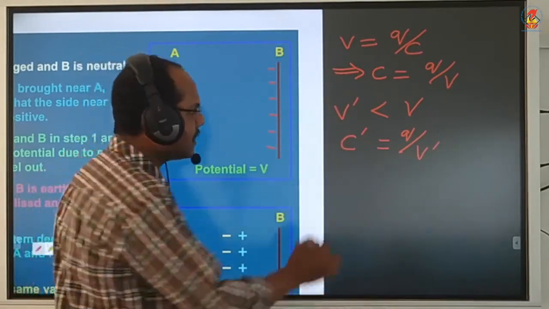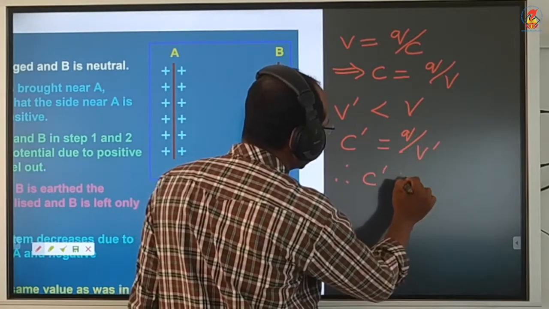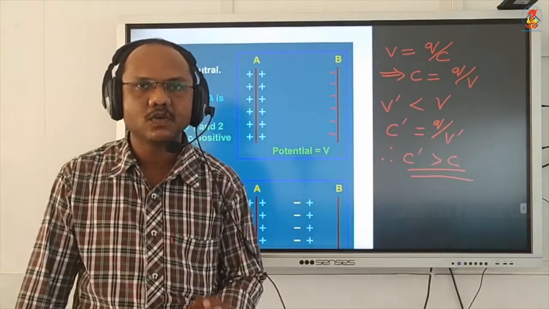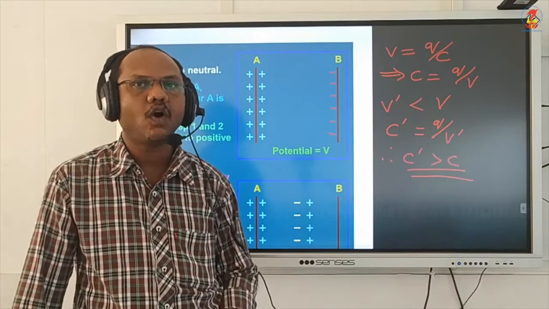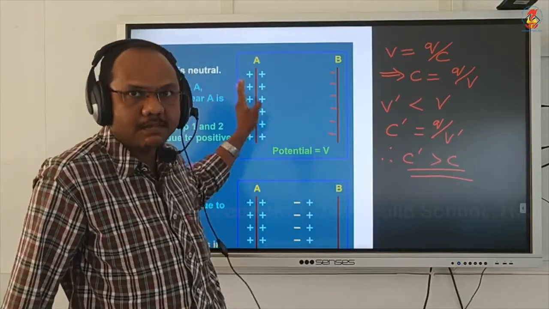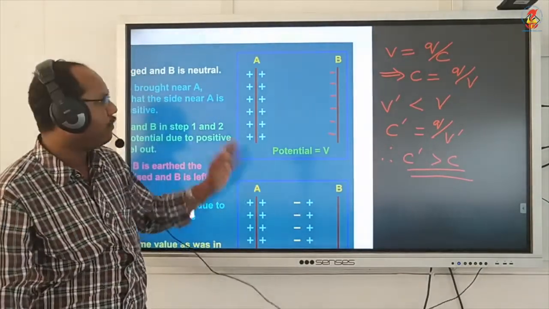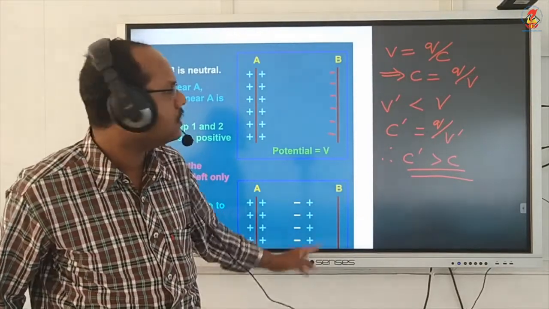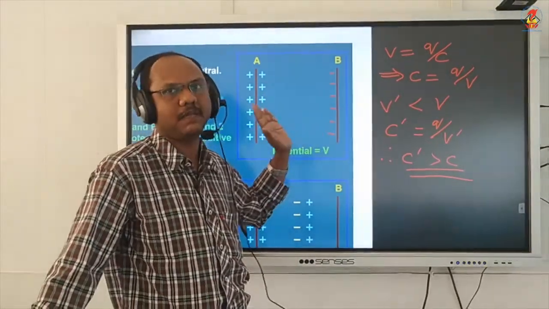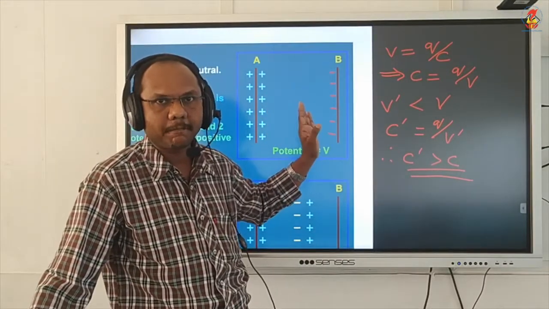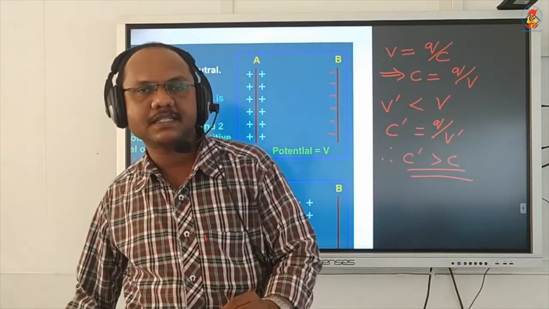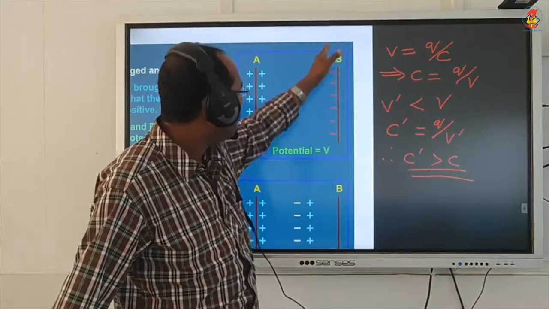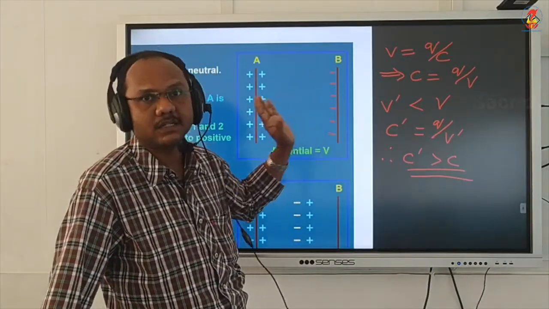Since V dash is lesser than V, we can say C dash is greater than C. So our conclusion is that the capacitance of a plate, that means plate A, can be increased by keeping an uncharged plate parallel to the first plate, which is grounded, which is earthed.